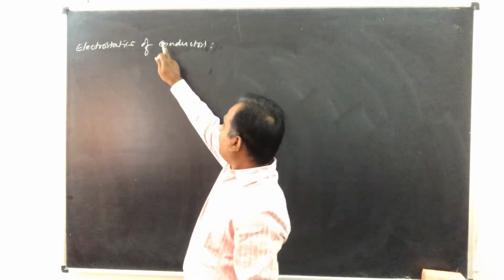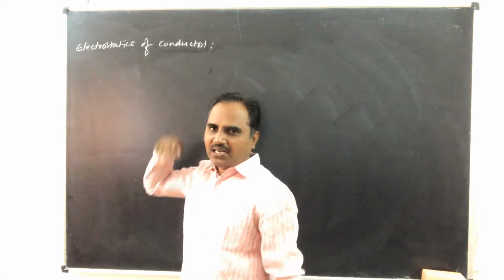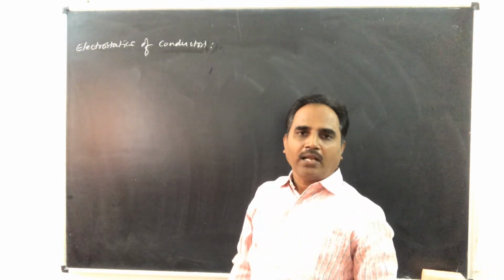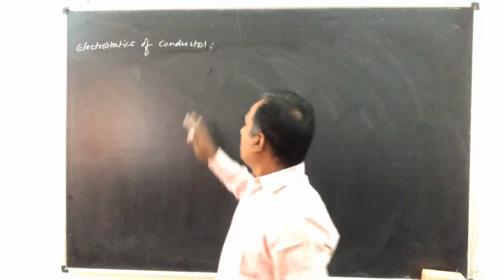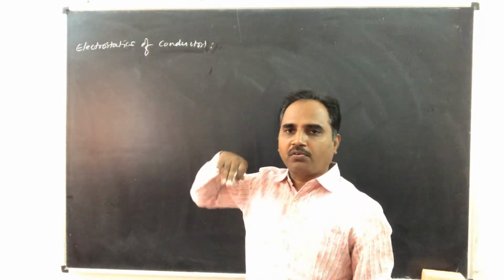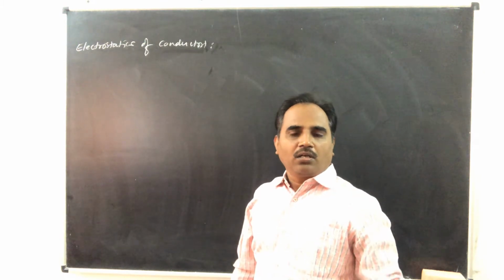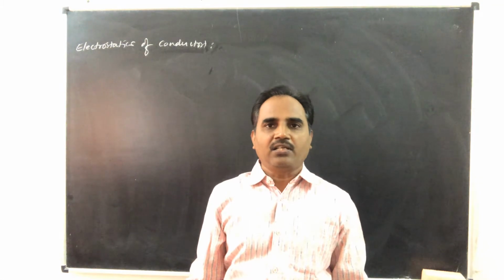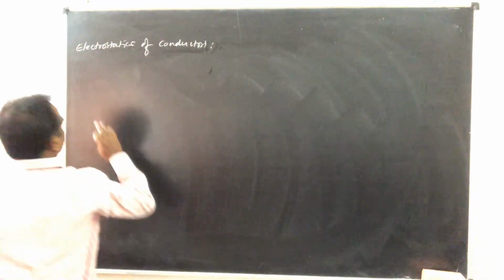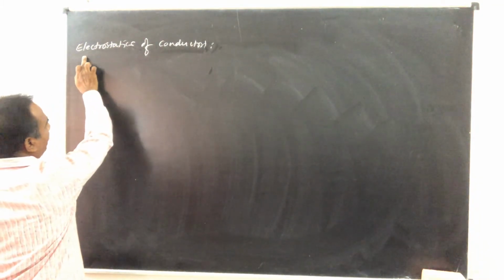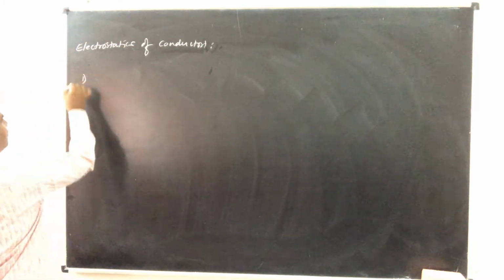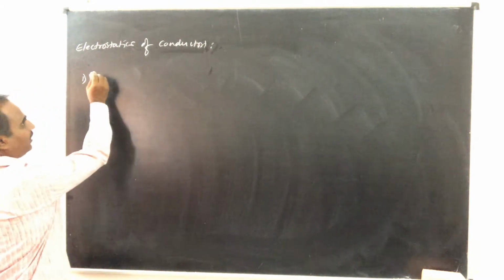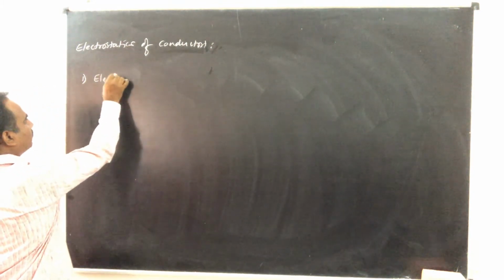So you already learned that a conductor is nothing but a material where there will be plenty of free electrons, and because of this large number of free electrons, they have the ability to conduct electricity easily. So we are going to study the properties of electrostatics of conductors. The first property is electric field inside a conductor is zero.